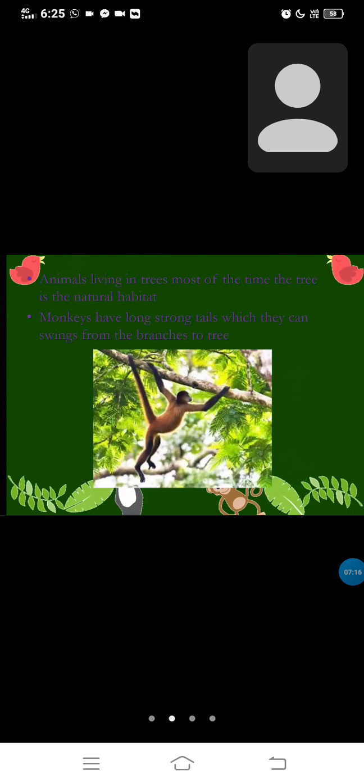Animals living in trees: most of the time the tree is their natural habitat. Monkeys have long, strong tails which they can use to swing from branch to branch. In this picture, you can see an animal swinging from branches to trees with the help of its tail.